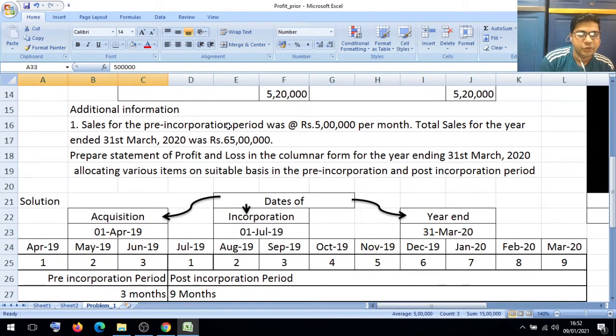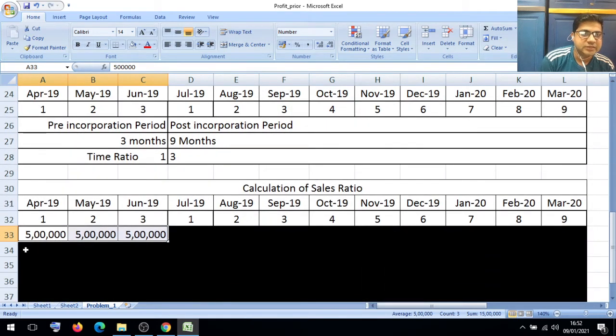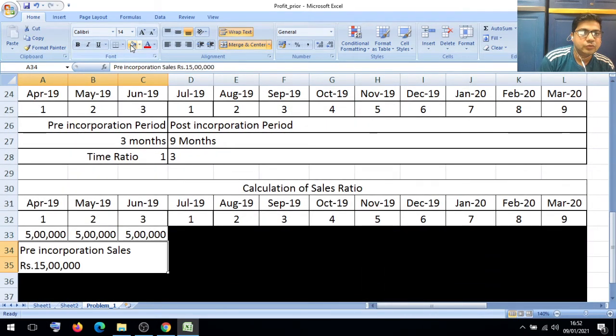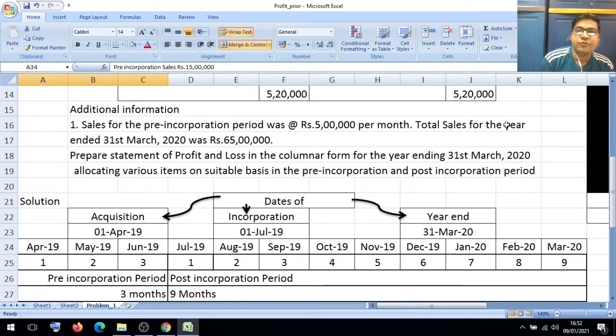Sales for the pre-incorporation period was 5 lakhs per month. It means pre-incorporation sale is 5 lakhs, 5 lakhs, 5 lakhs, total is 15 lakhs. And then they say that total sale for the year, April 2019 to March 2020, was 65 lakhs.